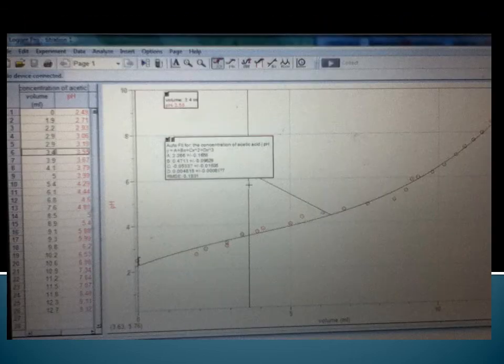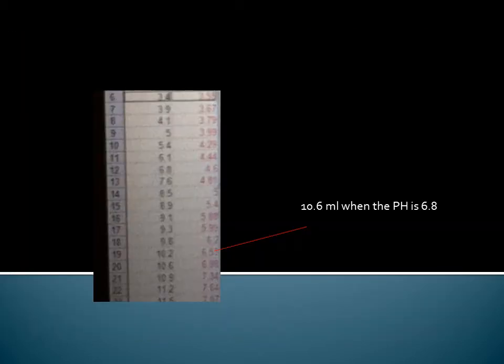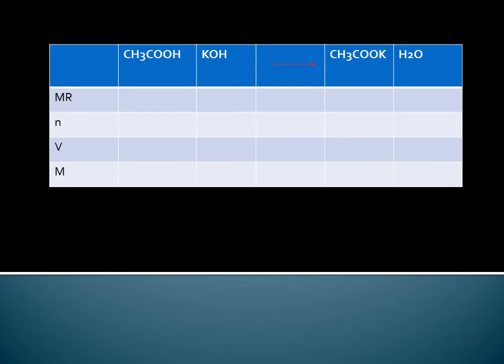Of course, in the real world, you can't really get a beautiful curve like in the animation. So this is the curve that I got from my lab. In this case, the equivalence point is 10.6, which basically means it will take 10.6 ml of potassium hydroxide to neutralize the acid in the beaker. This is the neutralization reaction that happened in the experiment. Since the equation is already balanced, the ratio is going to be 1 to 1 to 1 to 1.